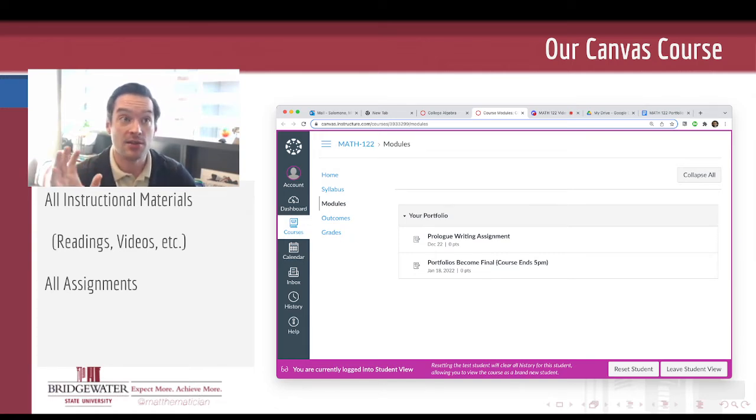I'll have more to say tomorrow about the more specific ways of interacting with the modules and the homework assignments and everything else in Canvas, but for now, that's the most important piece.